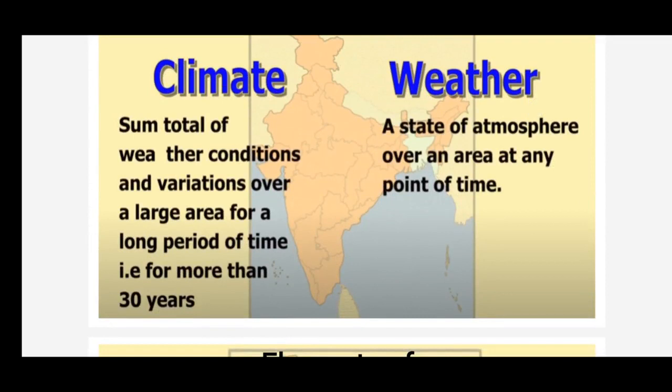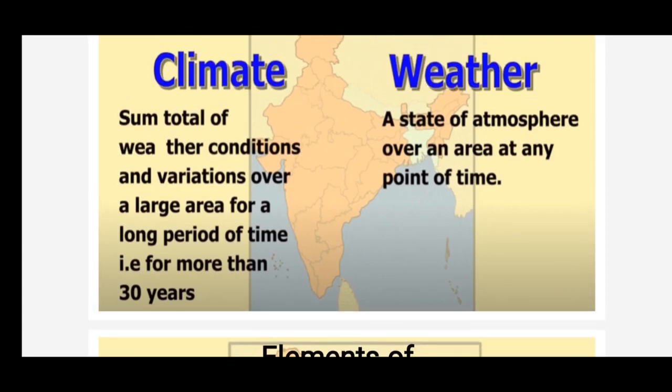We shall learn about the definition of climate. The word climate refers to the sum total of weather conditions and variations over a large area for a long period of time, that is, for more than 30 years. So, if we want to study the weather conditions of any country, we need to observe that country's weather conditions for more than 30 years. After studying the weather conditions of India for more than 30 years, we conclude that India has a climate of monsoon type.